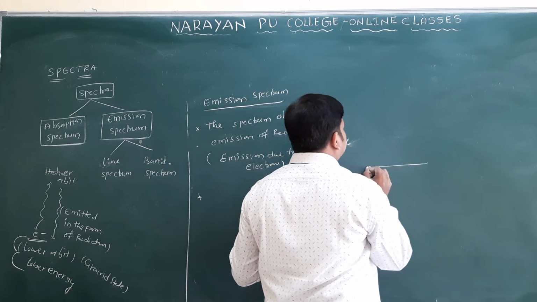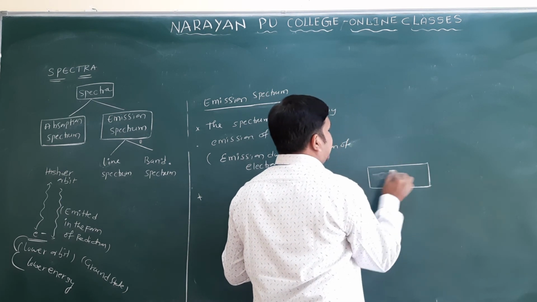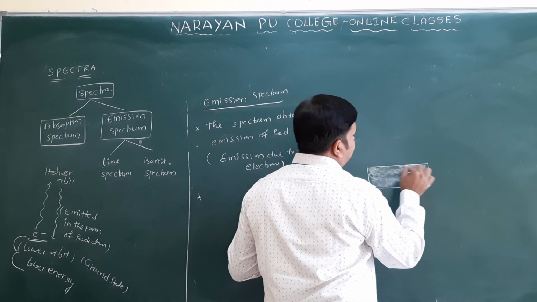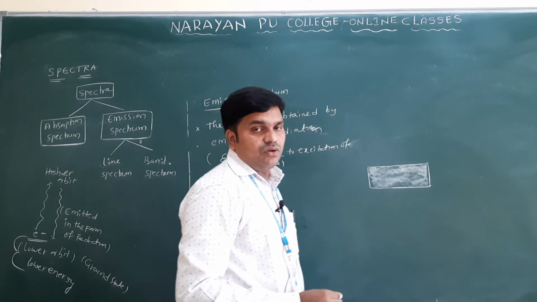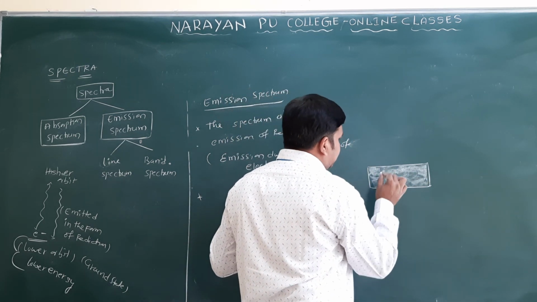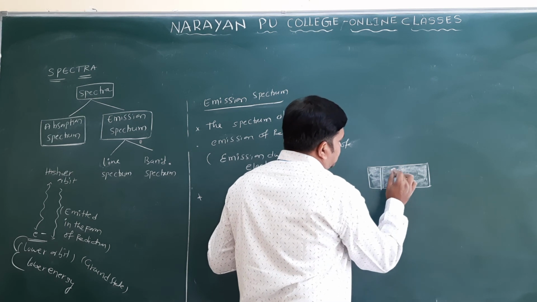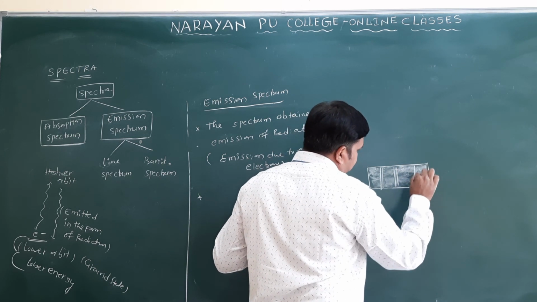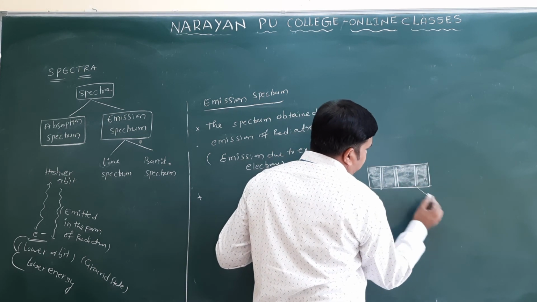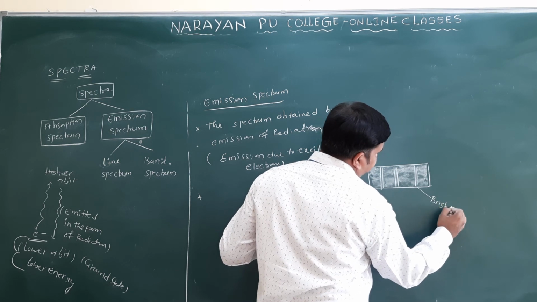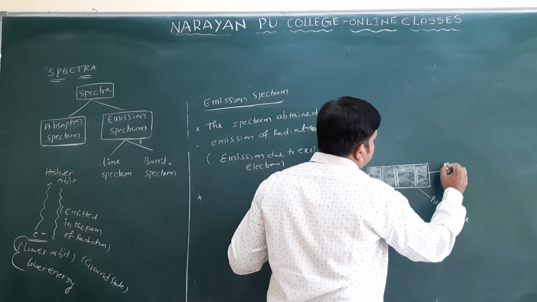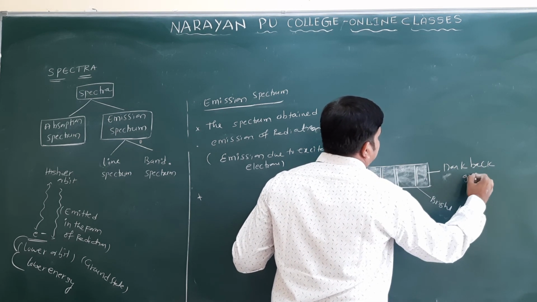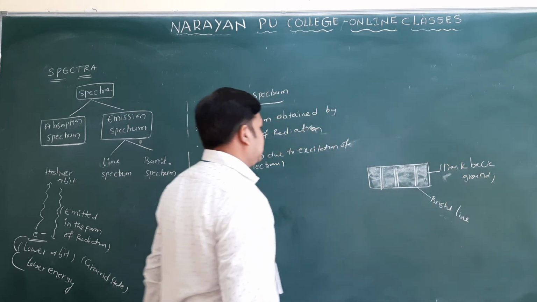So this is the spectrum we get. You can imagine there is a dark background, and on this dark background some bright lines appear. Imagine this is one of the bright lines. So these are bright lines on a dark background.